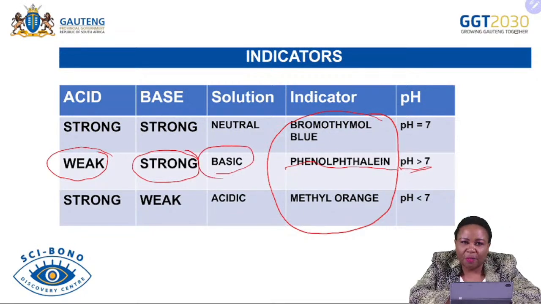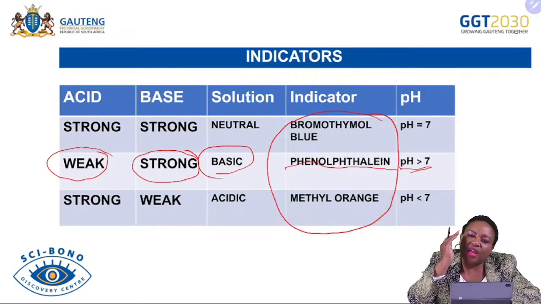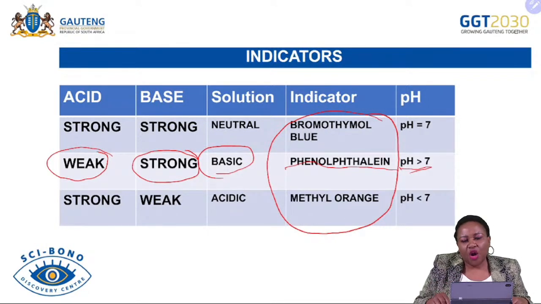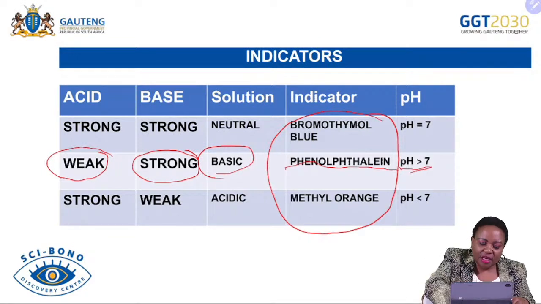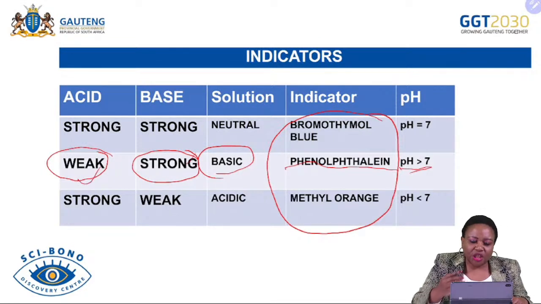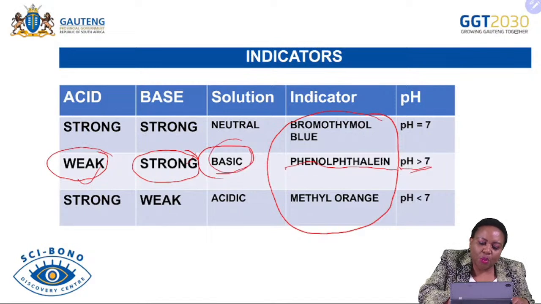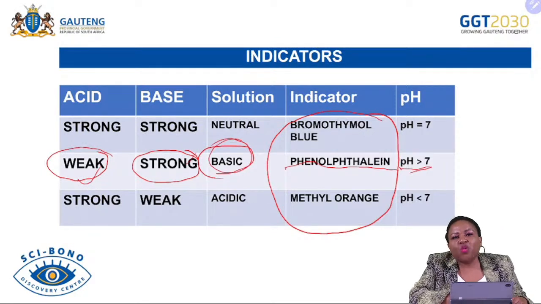So the reason why I said you must definitely know the strength of the acid and the strength of the base that are reacting is before you can choose a suitable indicator. A suitable indicator is chosen because of the pH it gives after the acid has reacted with the base. So we know that the salt that will be formed will be a basic salt. And we also explained in terms of hydrolysis how we see that it is a basic salt.